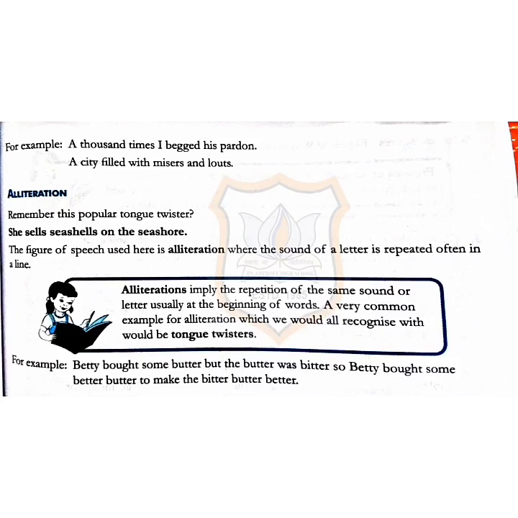The next figure of speech is alliteration. Remember this popular tongue twister: "She sells seashells on the seashore." Now, here the figure of speech is alliteration.